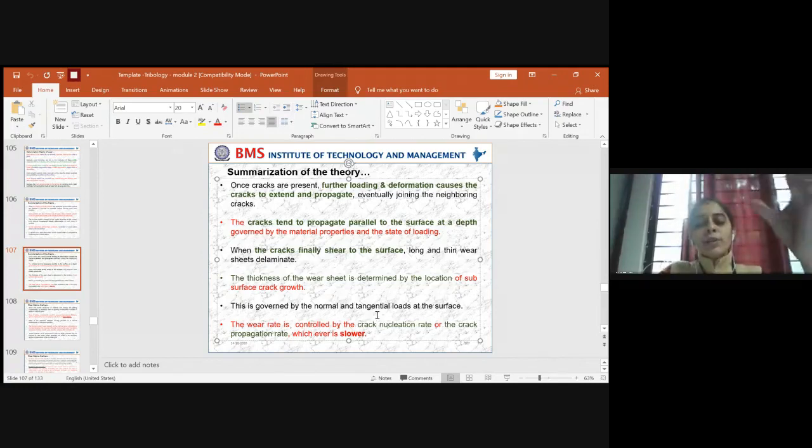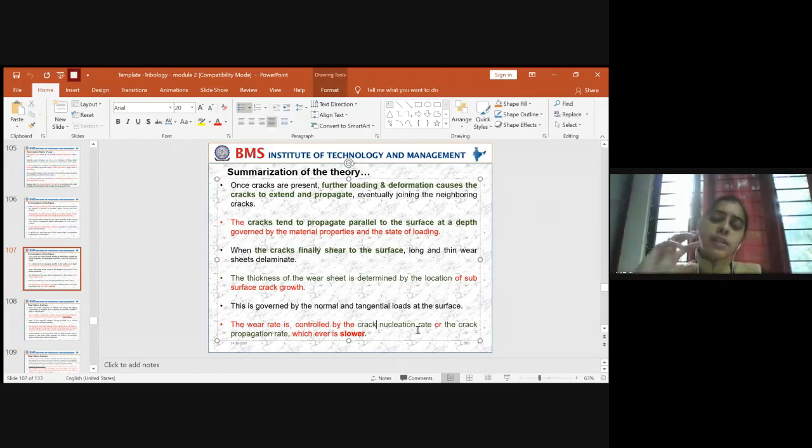So that will tell you the nucleation rate, and the wear rate mainly depends on it. If you want to tell the wear rate for a particular material, you should see how the nucleation rate is. If the nucleation rate is slow, then the wear rate will also be slow. If the nucleation rate is quick for the given mechanical components, then the wear rate subjected to that component will also be high. So both go hand in hand. Still, the wear rate can be controlled through the nucleation rate.